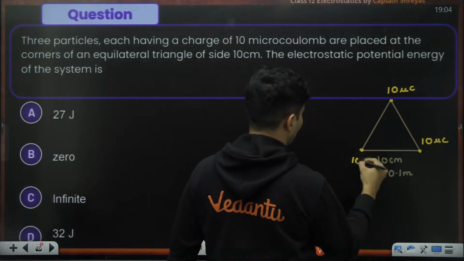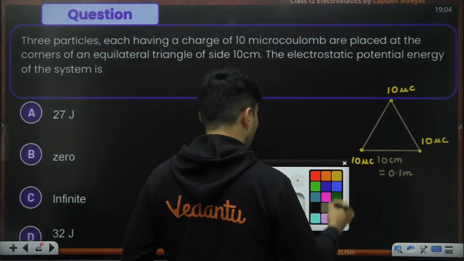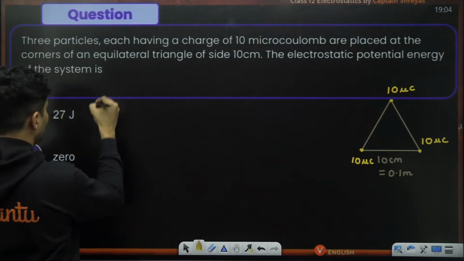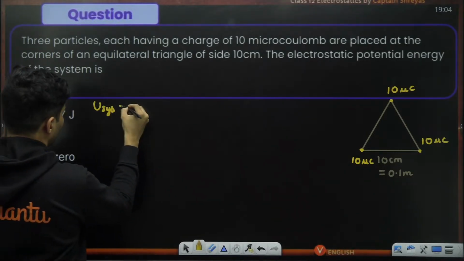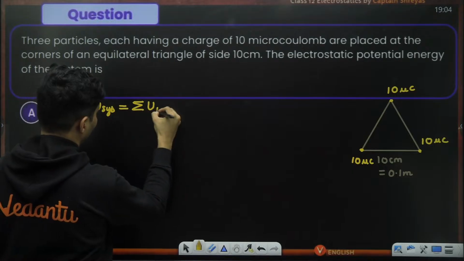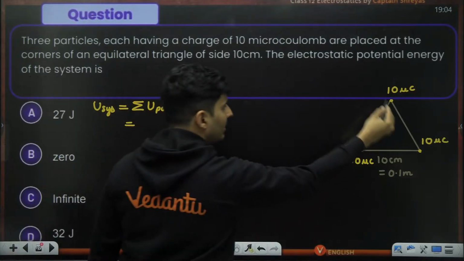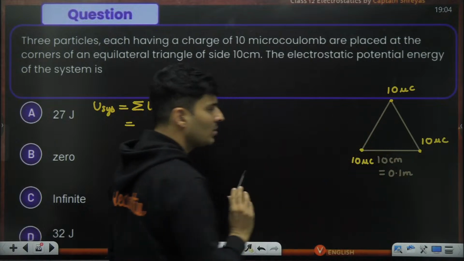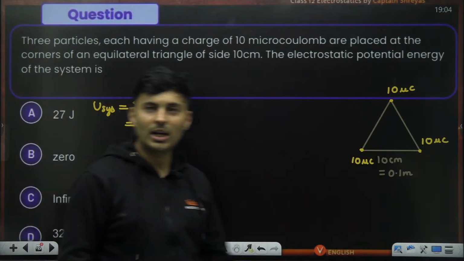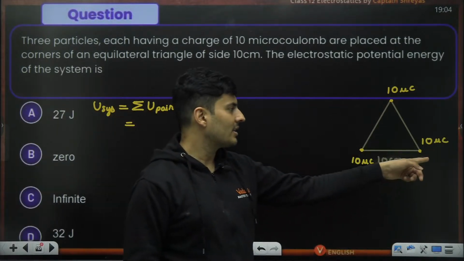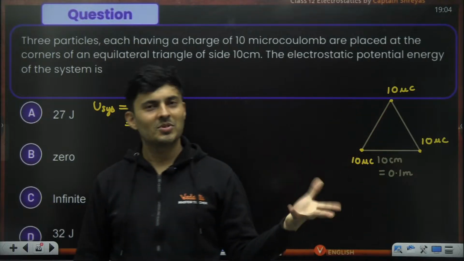Okay, so we want to find the total potential energy of the system. It's basically the sum of all the potential energy pairs which can be formed. First these two, then these two and these two. But by luck, all the distances are the same, so we are safe.